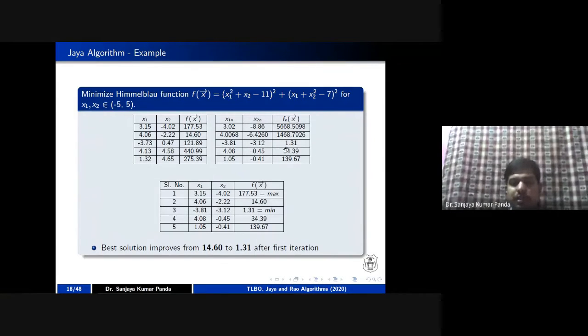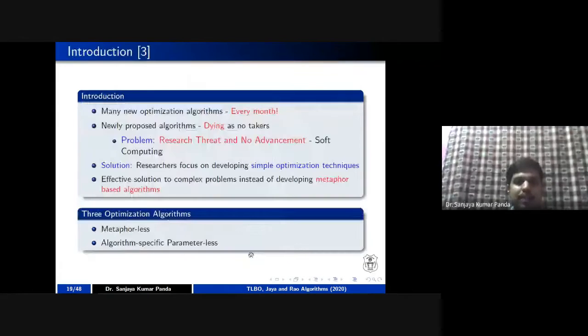But in this case, the old one gives 128.89, but the new one gives 1.31. So I replace that population, minus 3.81 and minus 3.12, with minus 3.73 and 0.47. If you replace it, you get a good fitness, that is 1.31. So this ends a single step of our Jaya algorithm. Earlier the best value was 14.60, but after one iteration the best value has reached 1.31. Like that you have to do the second step.